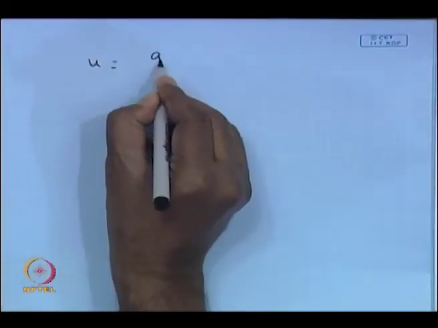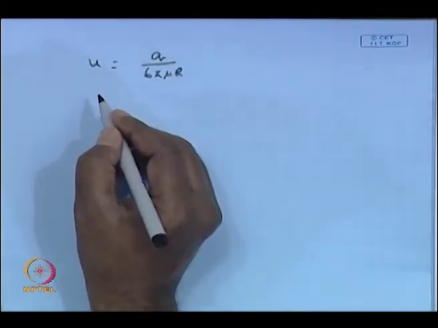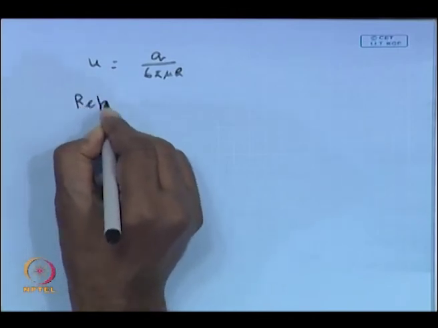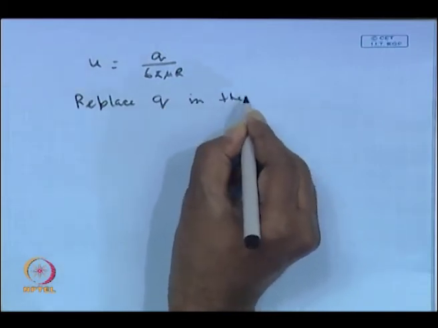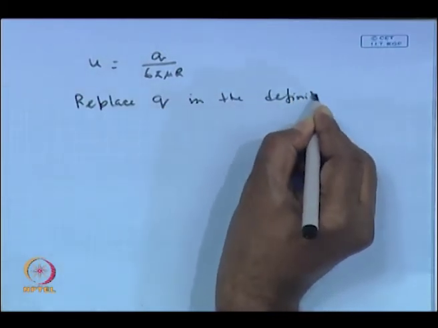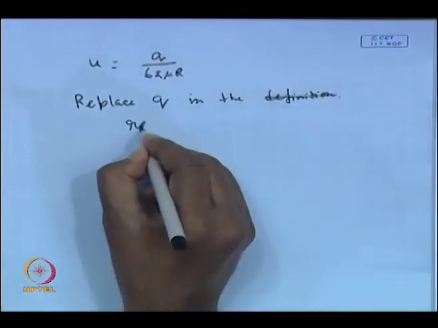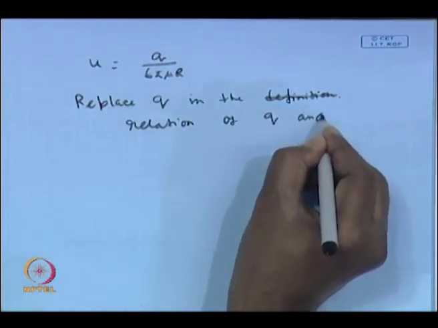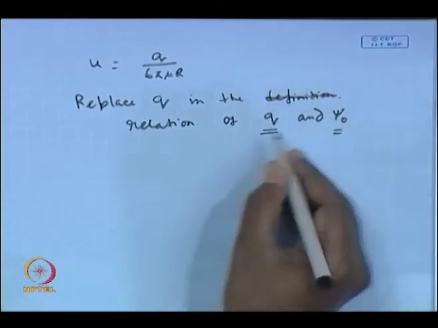By using this electrophoretic mobility, U is equal to Q divided by 6 pi mu r. You can replace Q in the relation of Q and psi naught, that is the charge residing on the particle and the psi naught that we just derived.